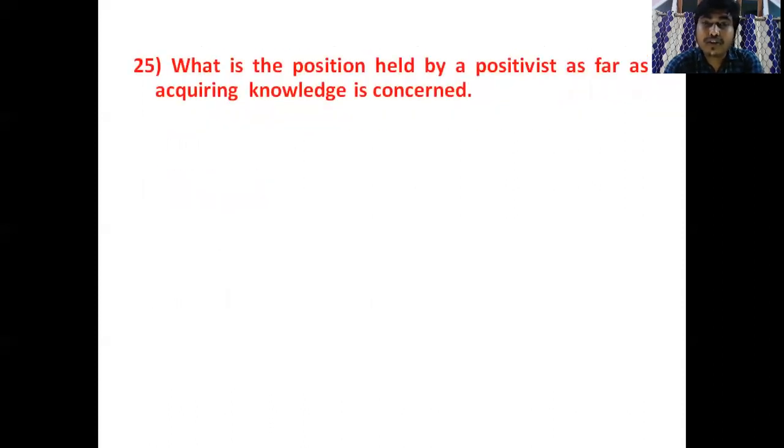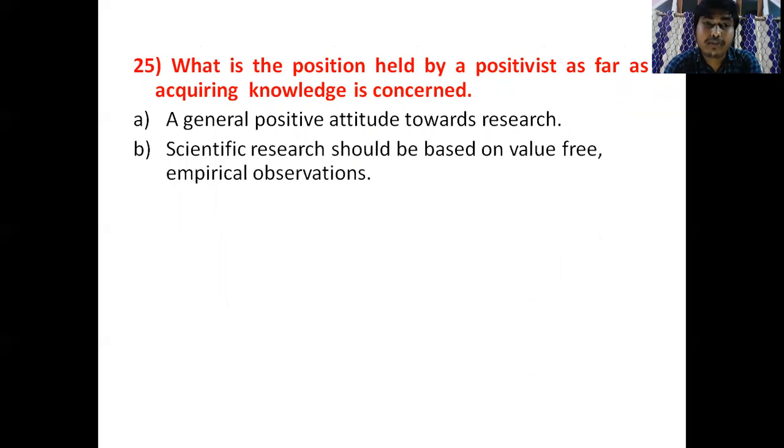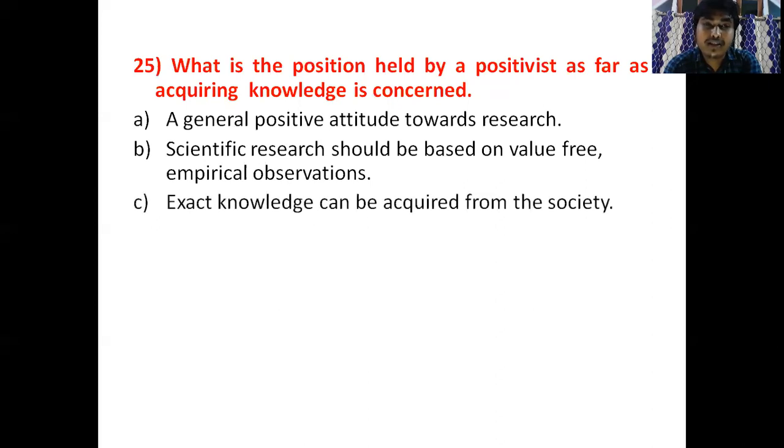So see the next question is, what is the position held by a positivist as far as acquiring knowledge is concerned? Here the options are given. The first option is a general positive attitude toward research. Number B is scientific research should be based on value-free empirical observation. Number C is exact knowledge can be acquired from the society. Number D is none of the above.